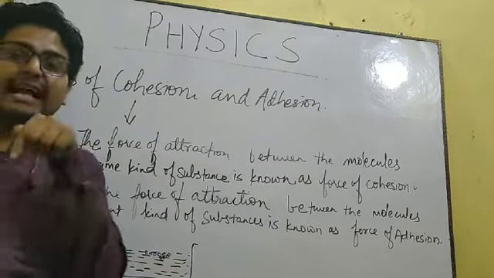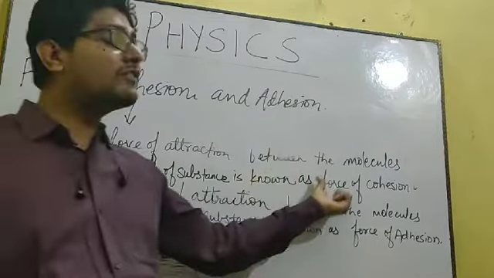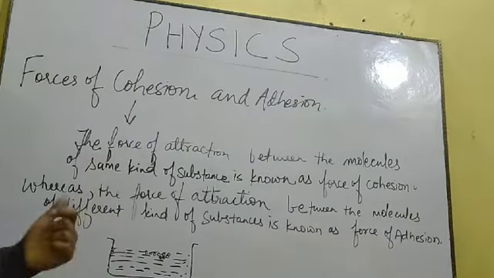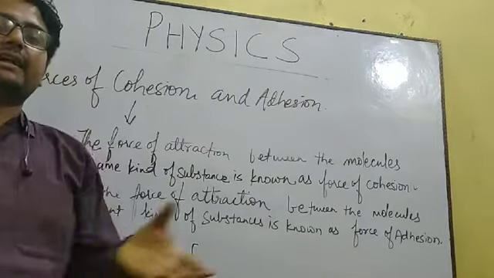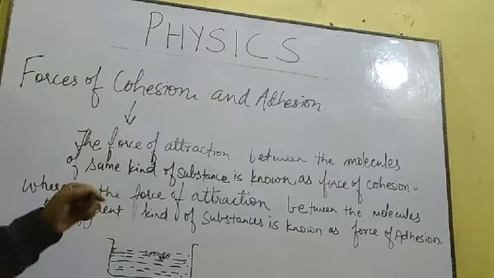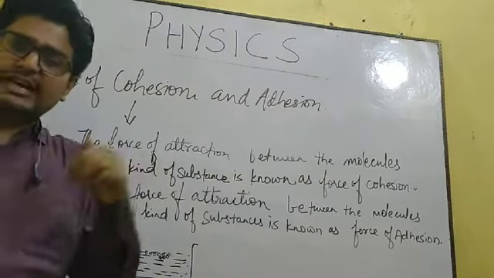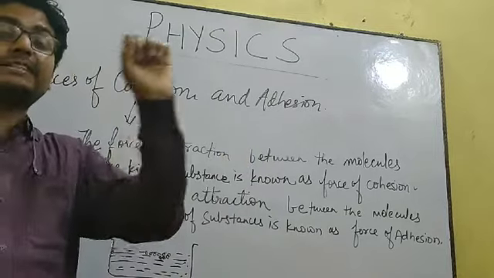So the force of attraction acting between the same type of molecules was known as force of cohesion or cohesive force. Whereas when I pour out water from that container, spill out the water from the container, now when you touch the edges on the sides of the container, you will still find that some droplets of water are still present over there.